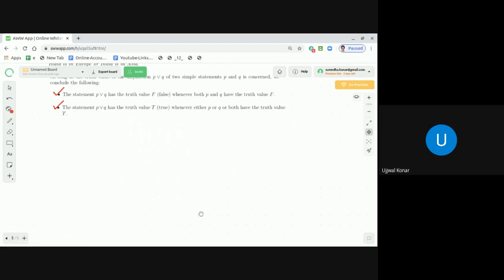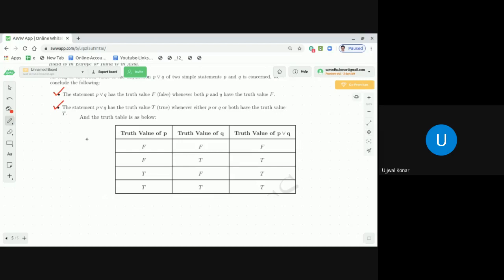If you look into this truth table, when the truth value of P is F and the truth value of Q is F, then the truth value of P or Q is F. In all the other three cases, when the truth value of P is F and Q is T, then the truth value of P or Q is T. When P is T and Q is F, then the truth value of P or Q is T. When P is T and Q is T, then the truth value of P or Q is T.